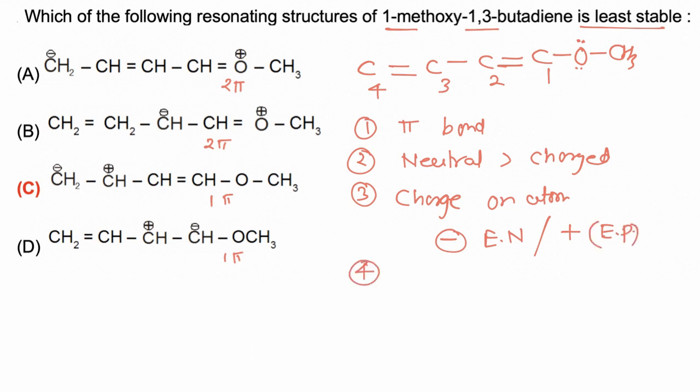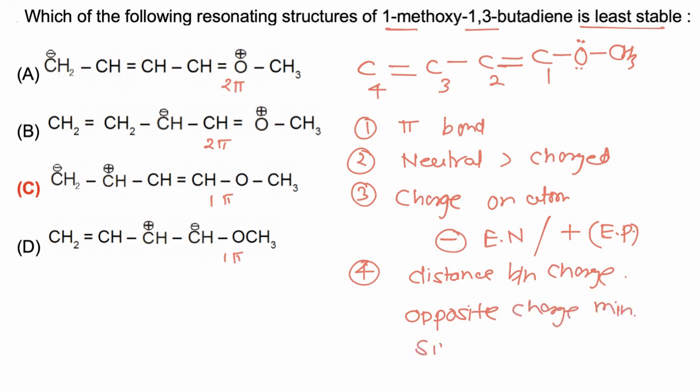And at last we have to find the distance between charges. Opposite charges must be present at minimum distance and similar charges must be present at maximum distance. So out of A and B, in case of B, opposite charges are closer, while in option A, opposite charges are present at maximum distance. So B is more stable than A.